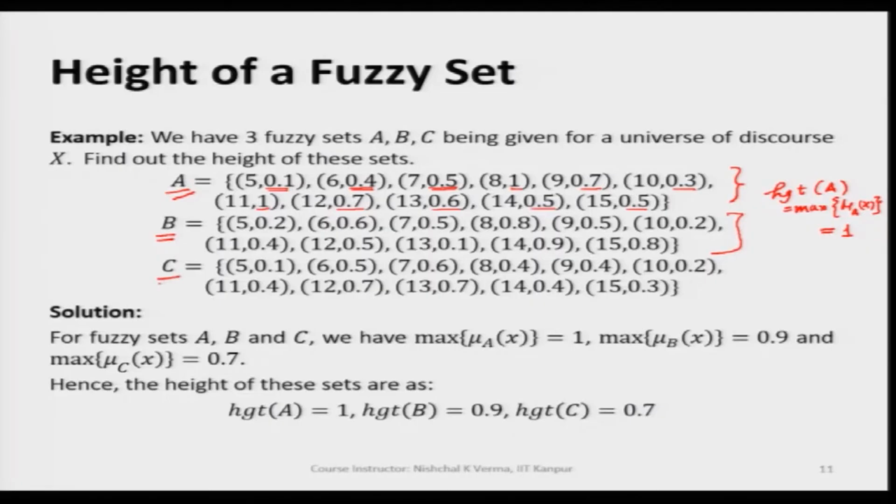Similarly, for fuzzy set C, the height will be 0.7 in this example, because the maximum value of membership, or if we take the max of all the membership values that it contains, will be 0.7. So, this way we clearly find the height of the fuzzy set.